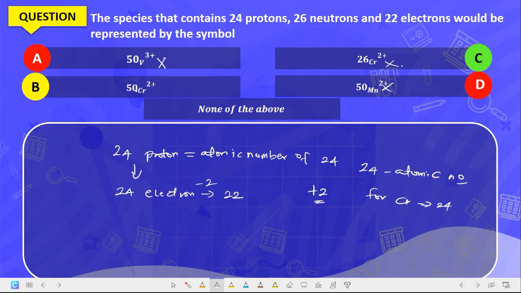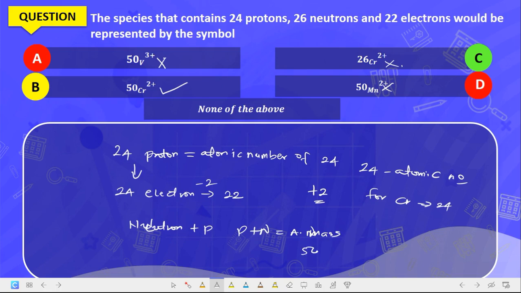Now, this 50 here is the atomic mass. Atomic mass cannot be 26. Are you getting it? It should be 24. So the correct answer is 50 Cr 2+, B. And this is the correct answer. Because the number of neutrons plus protons, or we can say P plus N, must be equal to the atomic mass.